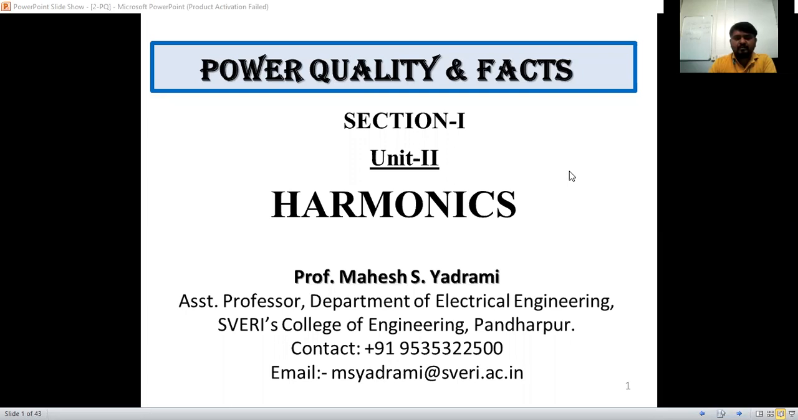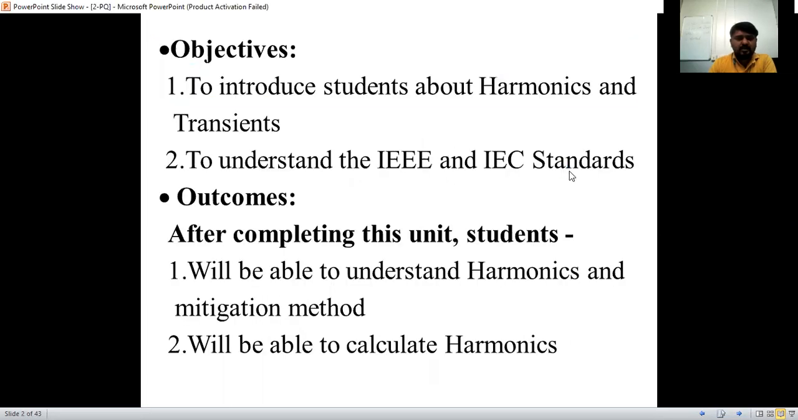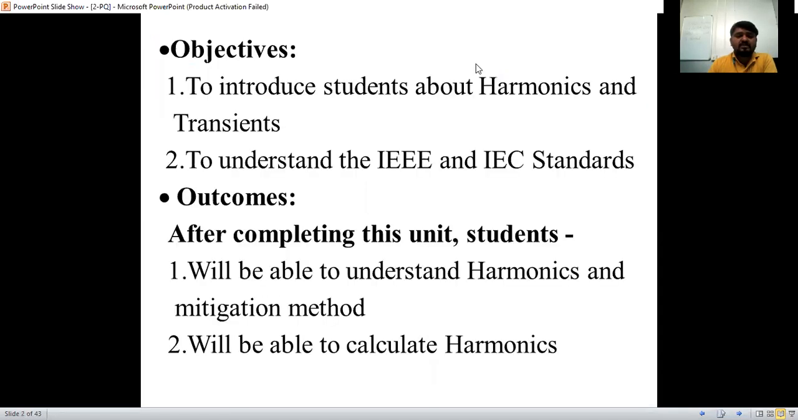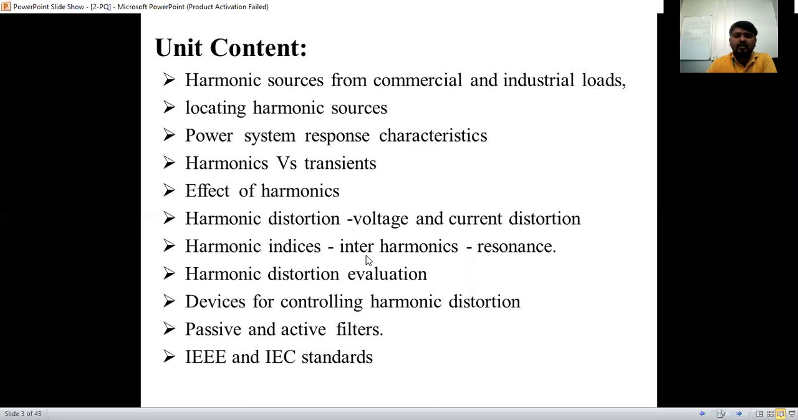Okay, so we'll start. Yesterday I have already given, we have started in the previous class, that is unit 2, that is called harmonics. The objectives of this chapter, outcomes of this chapter, and this is the unit content here. So directly the syllabus is starting from harmonic sources, from commercial, industrial loads, and all the things we have started.